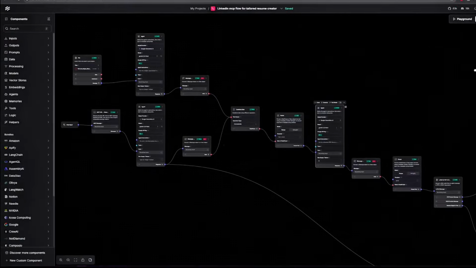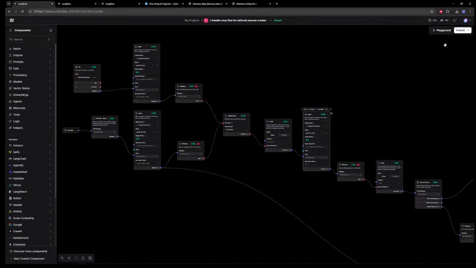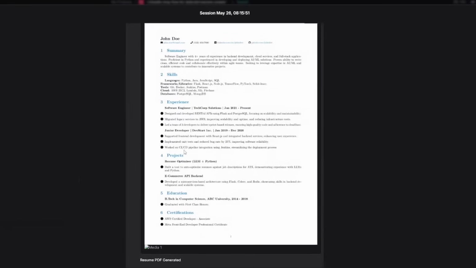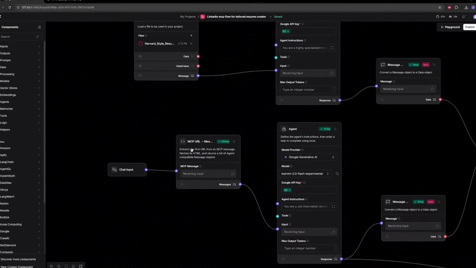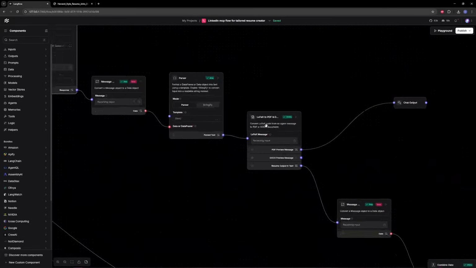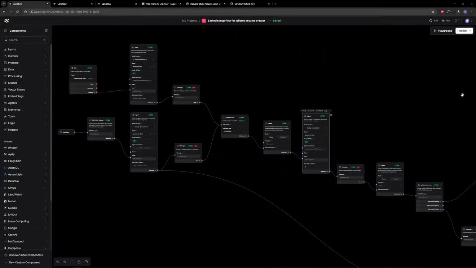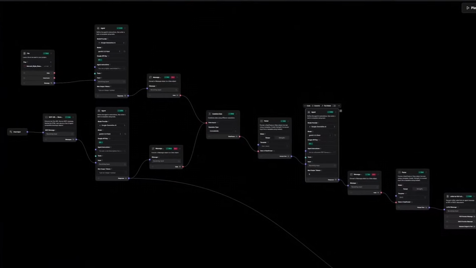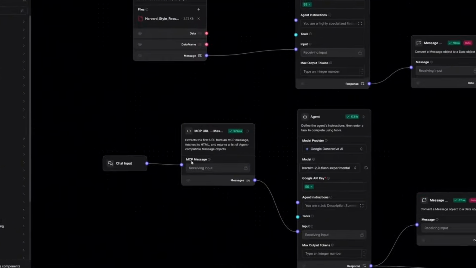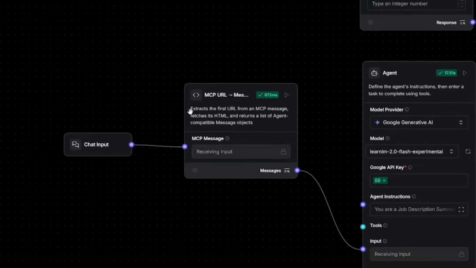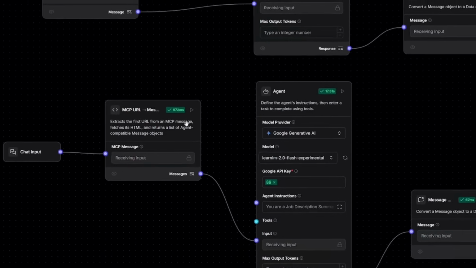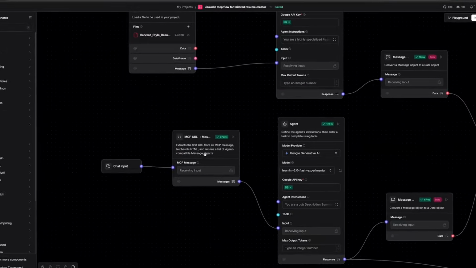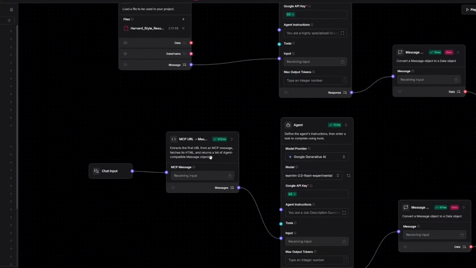So this is our Langflow pipeline, which generates a custom tailored high ATS score resume, and we have used multiple custom components inside Langflow to achieve this. The main custom component that we have used is a custom MCP component which takes the URL from the input and makes a GET request to the LinkedIn URL from where the job description is pulled.